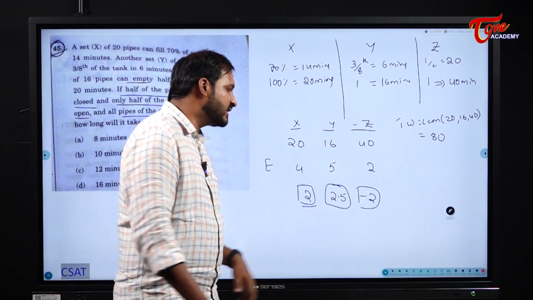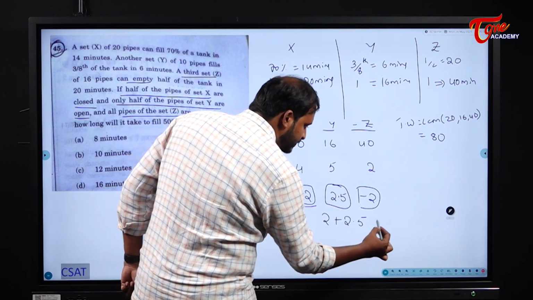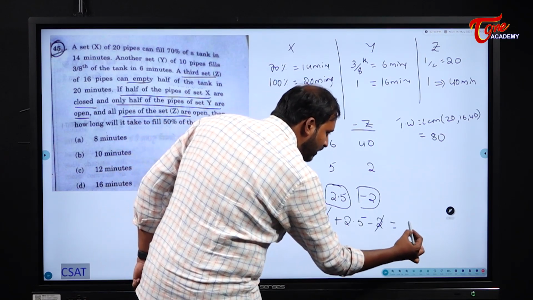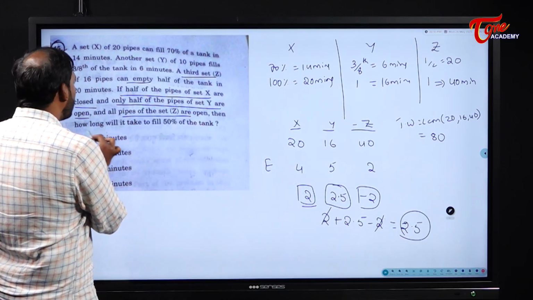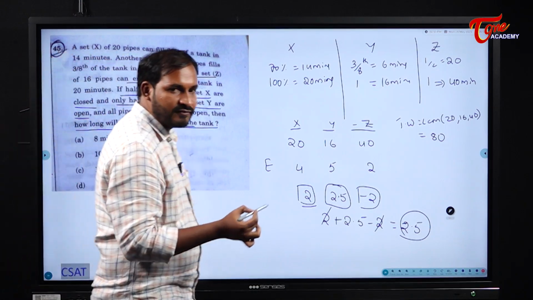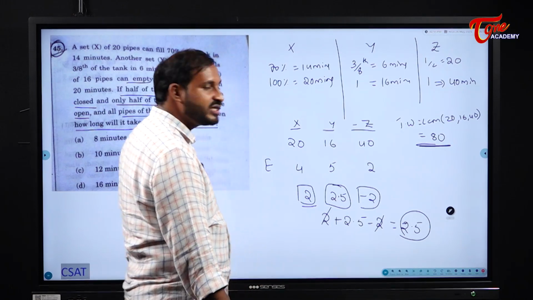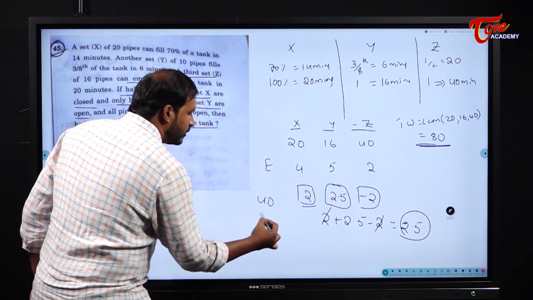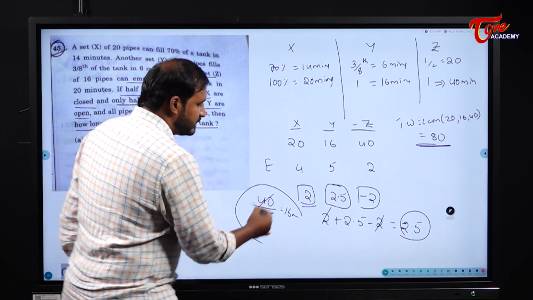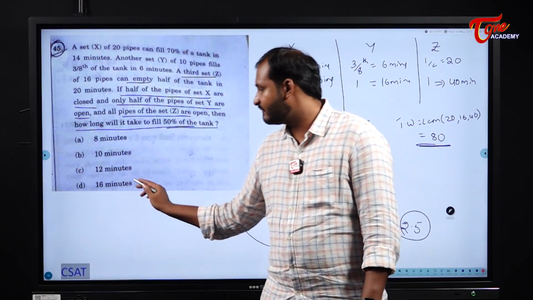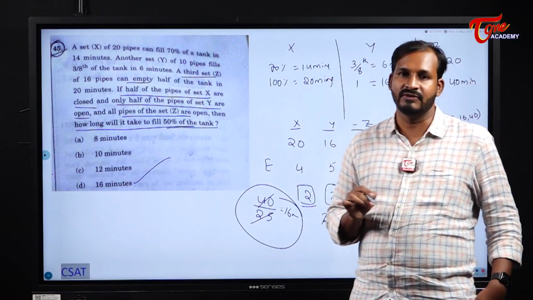So what is their combined efficiency now? 2 plus 2.5 minus 2. Their combined efficiency will become 2.5. With this 2.5 efficiency, how long will it take to fill 50% of the tank, not the full tank? 100% is 80, so 50% is just 40. So 40 by 2.5 becomes 16 minutes. That means 50% of the tank can be filled in 16 minutes. Okay, we discussed the time and work concept, students.